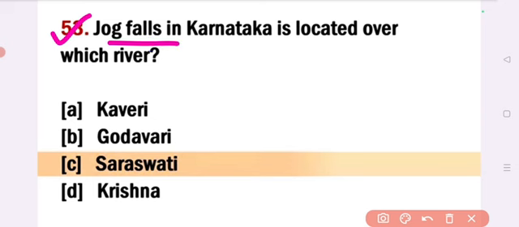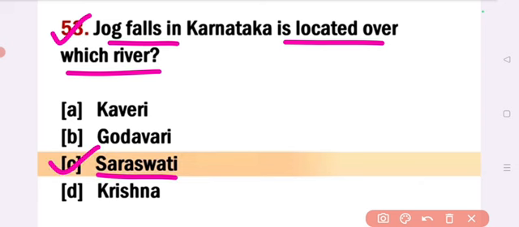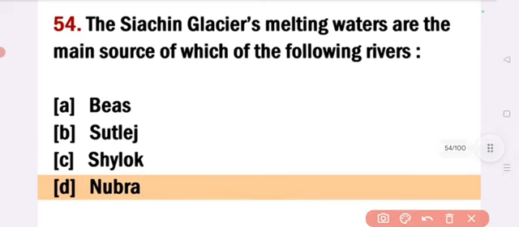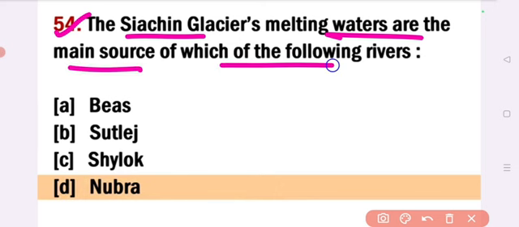Jog Falls in Karnataka is located over which river? Answer option C, Saraswati river. Jog Falls in Karnataka is located on Saraswati river. Next question is, the Siachen glacier melting waters are the main source of which of the following rivers? Answer option D, Nubra. The Siachen glacier melting water are the main source of Nubra. Next.